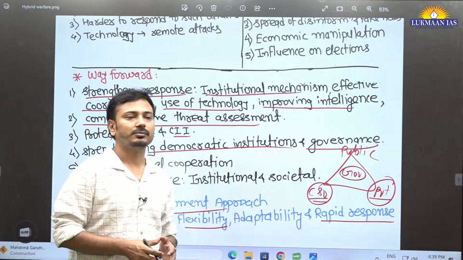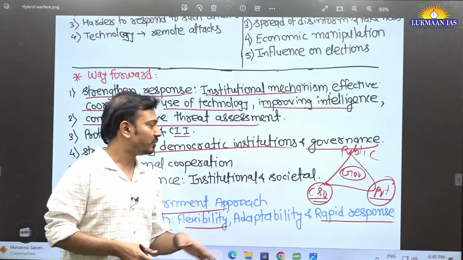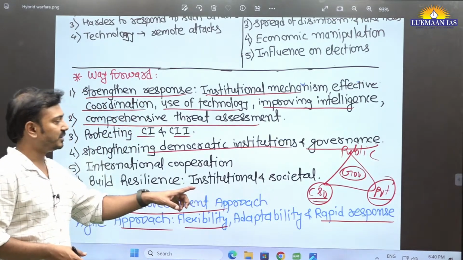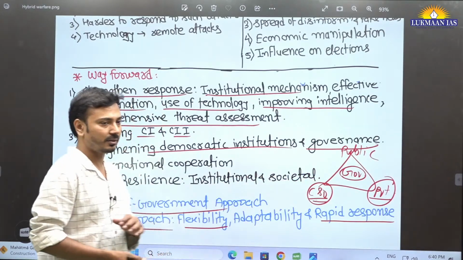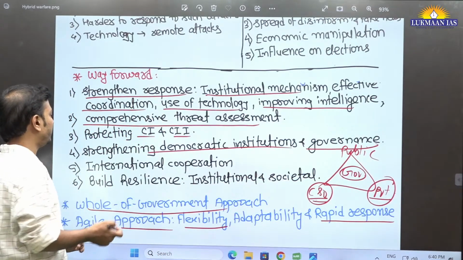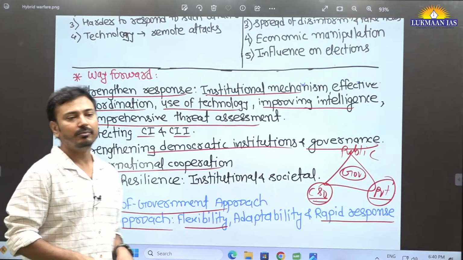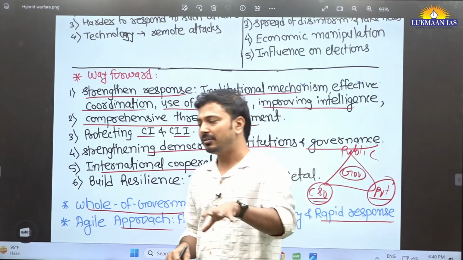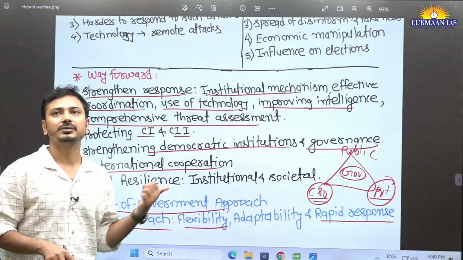IB report, CBI report related to this. Okay, so this is going to create a problem. Already UPSC has asked a question related to this, CSO, in the internal security part. All right, then international cooperation is a must nowadays. Why? Because this is being carried out in a remote manner. Someone sitting in another country is carrying out the attack on our country. This is what the situation is.